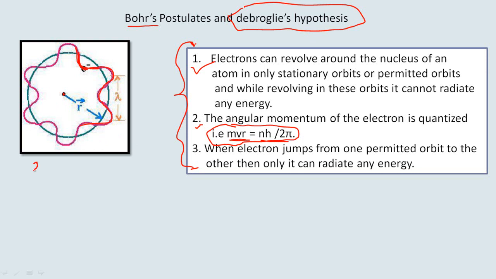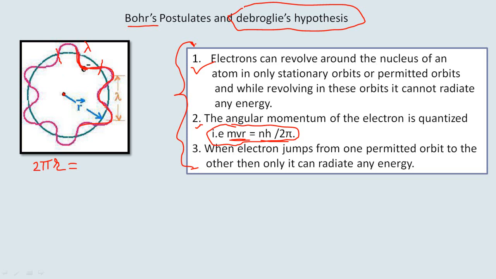2 pi r. The circumference of the circle is 2 pi r, and if it should fit a stationary wave pattern inside it, it means that we should be able to calculate the exact number of wavelengths which fit into the orbit, isn't it? This is one wavelength which fits exactly into this orbit.